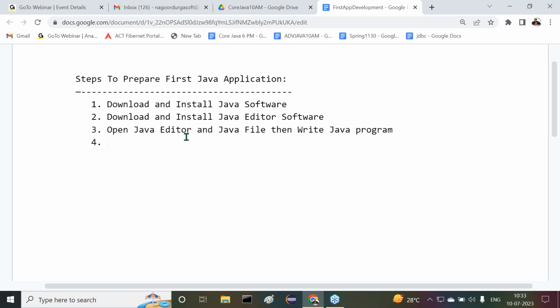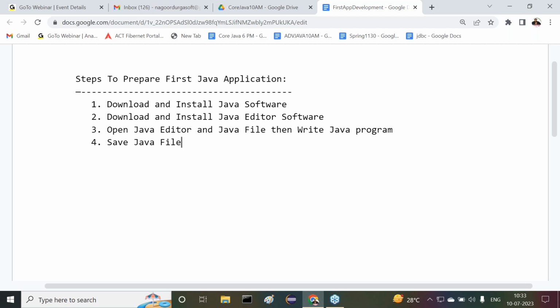That's okay, fine. After writing the Java program, next one is what? For example, I've opened a file. In that file, I've written the Java program. When I wrote that Java program, I have to save that Java file to my computer or not? That's why save Java file.